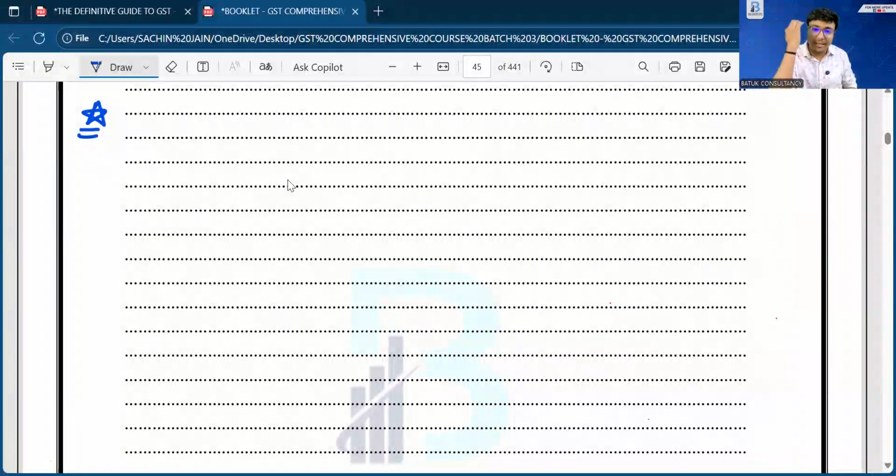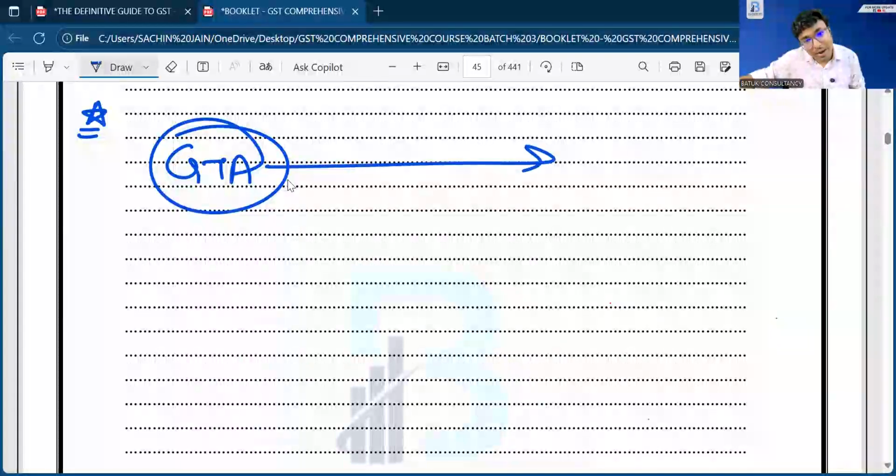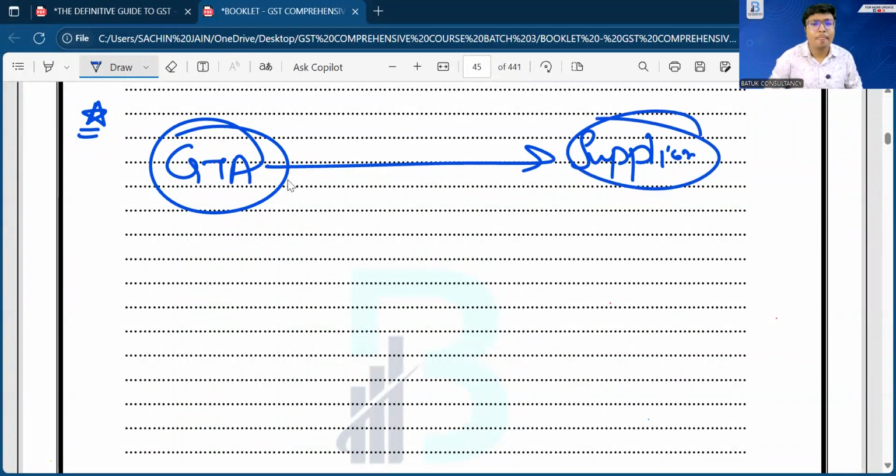Under reverse charge mechanism, on account of freight, it is given that the recipient is liable to pay GST under reverse charge. In that case, the GTA is providing service to the supplier, because the supplier is the recipient of the transportation services.